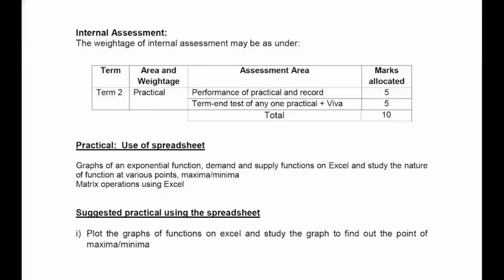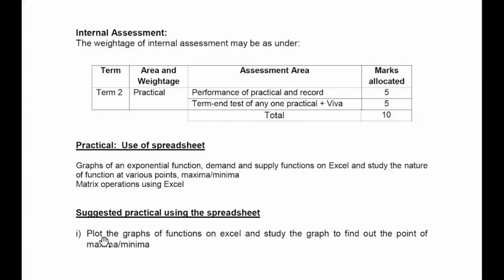And then we have the internal assessment for term 2. Under term 2, performance of practical and record carries 5 marks. Term and test of any one practical plus viva carries 5 marks. So there is a total of 10 marks, internal marks for term 2.